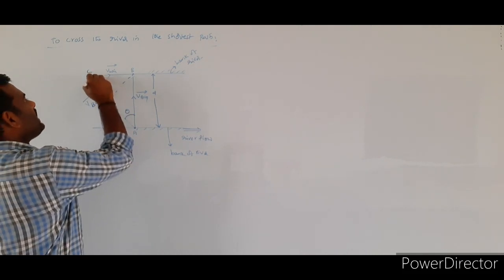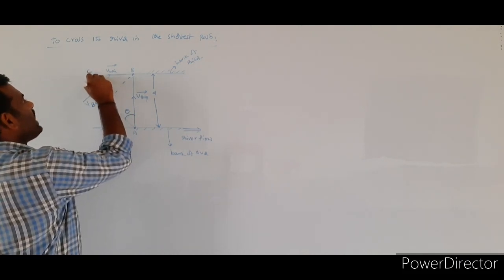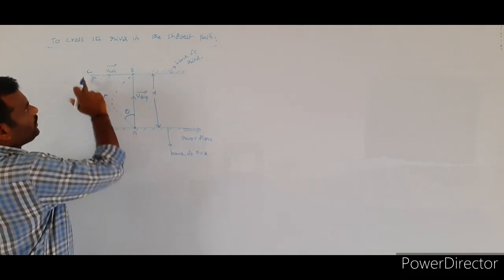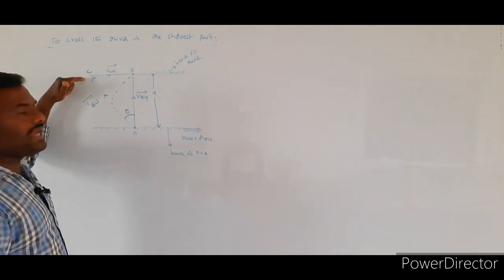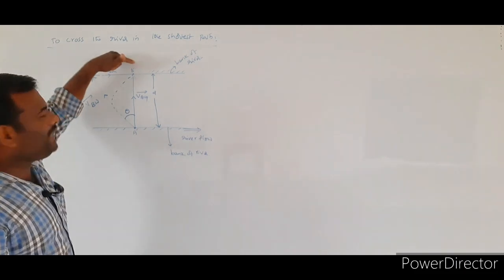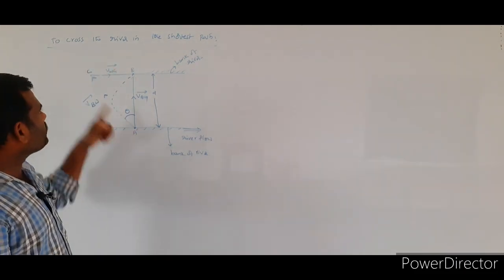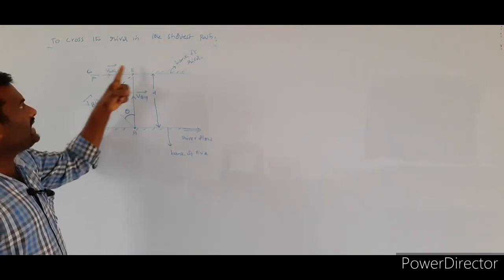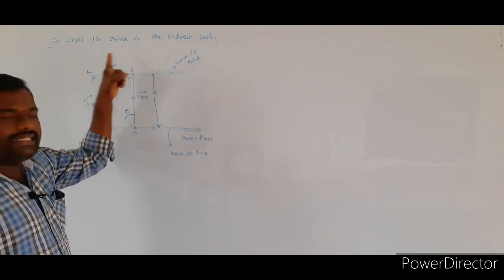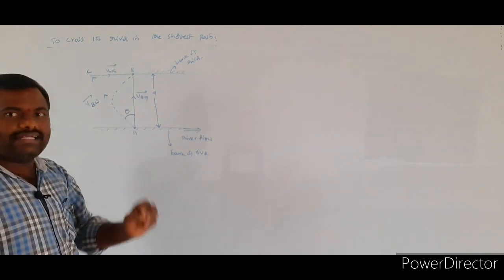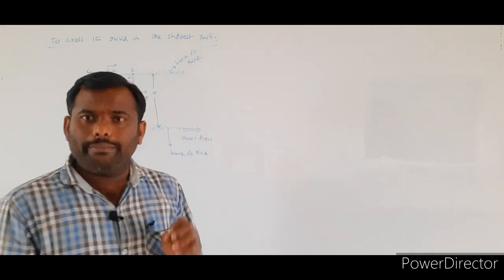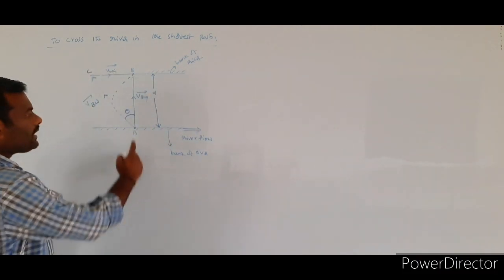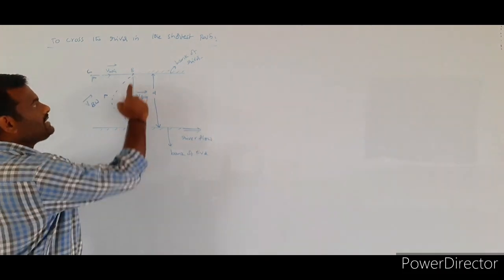If you see this diagram clearly, A to C is the first vector I considered, and C to B is the second vector. They are taken as the sides of a triangle which are measured in order. Now, the closing side will be taken as A to B.